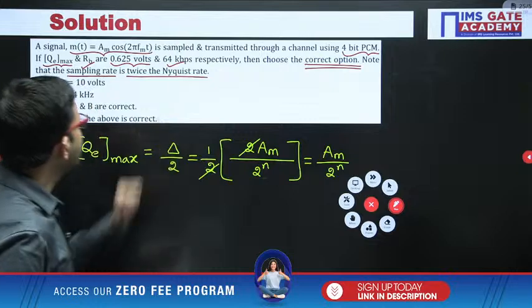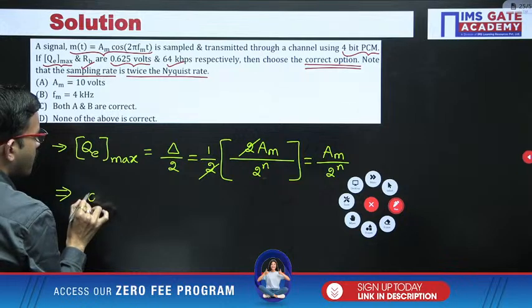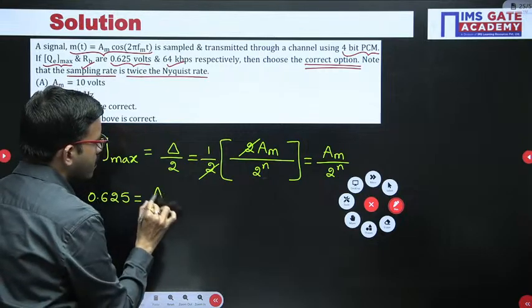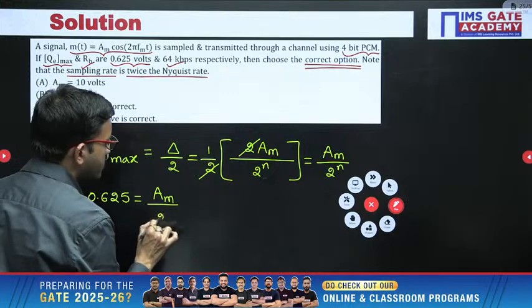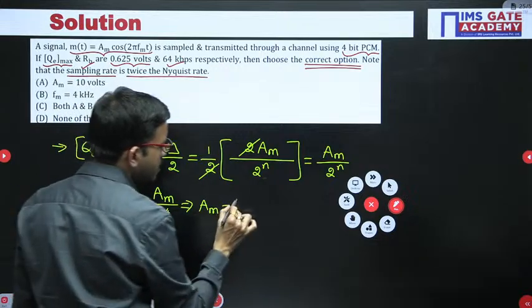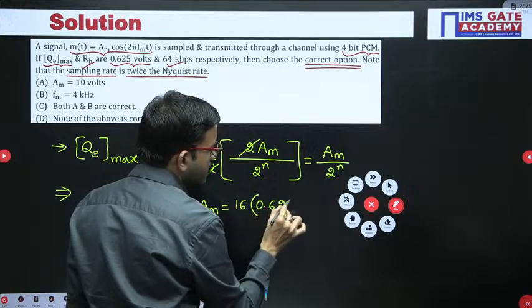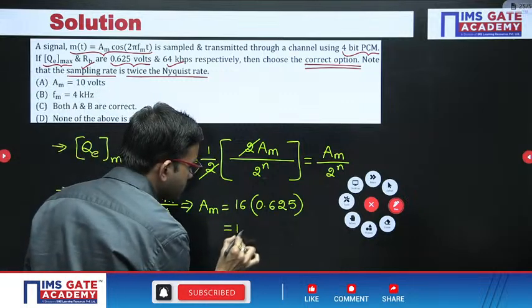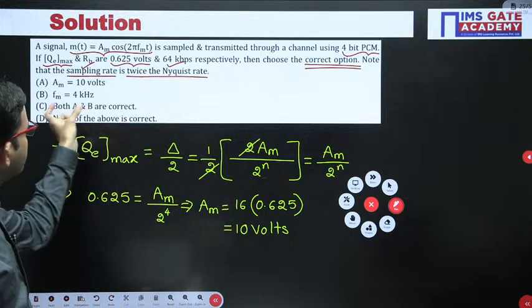Now according to the question, QE max already given as 0.625 is equal to Am by 2 power n. In this question the number of bits is 4, so 2 power 4. Just do the cross multiplication. You are getting Am equal to 2 power 4, which is 16, into 0.625. After simplification you will be getting 10 volts. Am equal to 10 volts. So as of now, the Am value is satisfying.